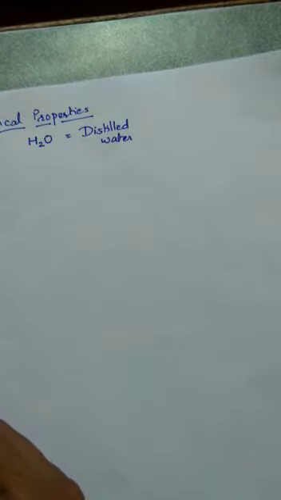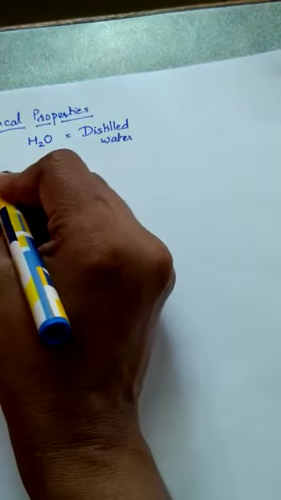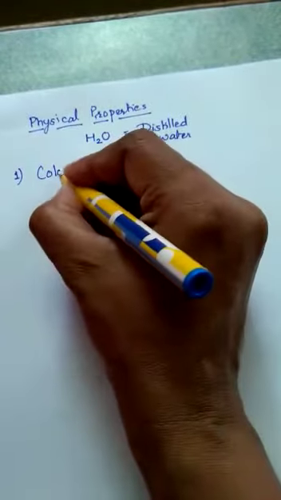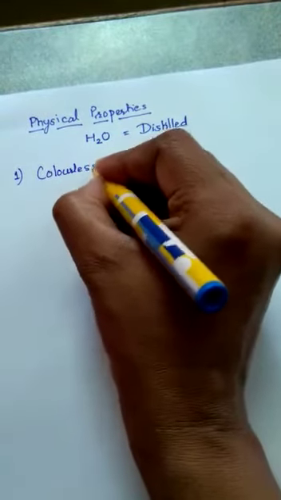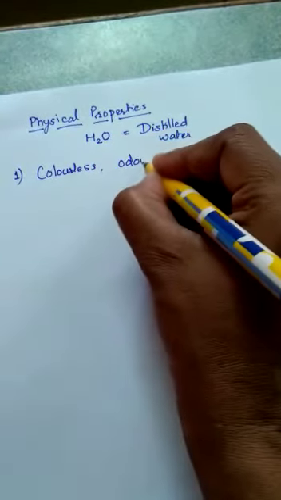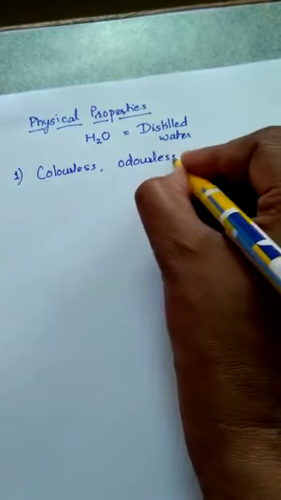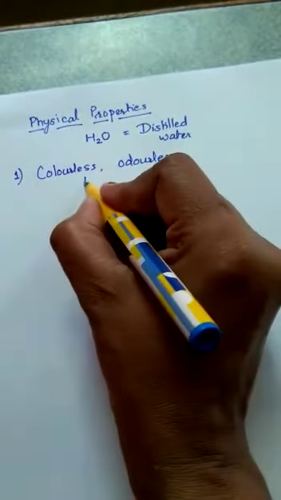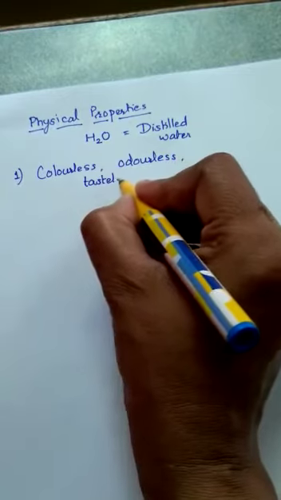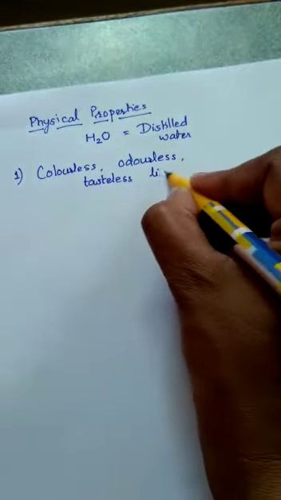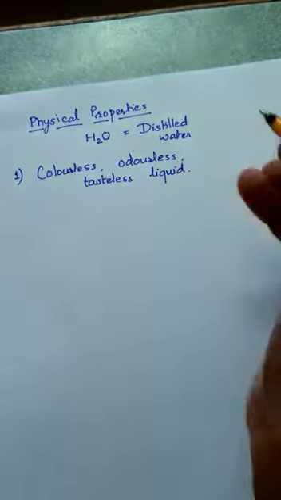So we know that water is a colorless, odorless and tasteless liquid. If it is distilled water, there will be no taste to water. It is colorless, odorless, meaning without any smell, and tasteless liquid. That is the first physical property of water.